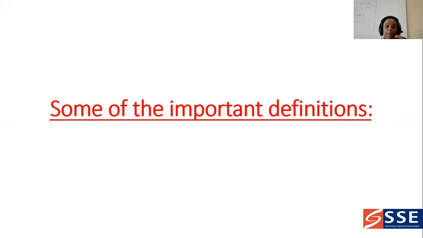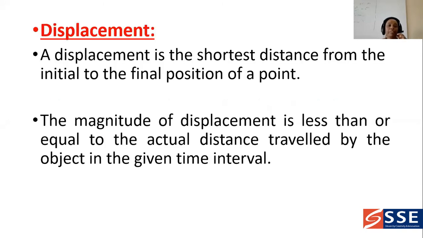Some of the important definitions you see, displacement. How can you define this displacement? A displacement is the shortest distance from the initial to the final position of a point.